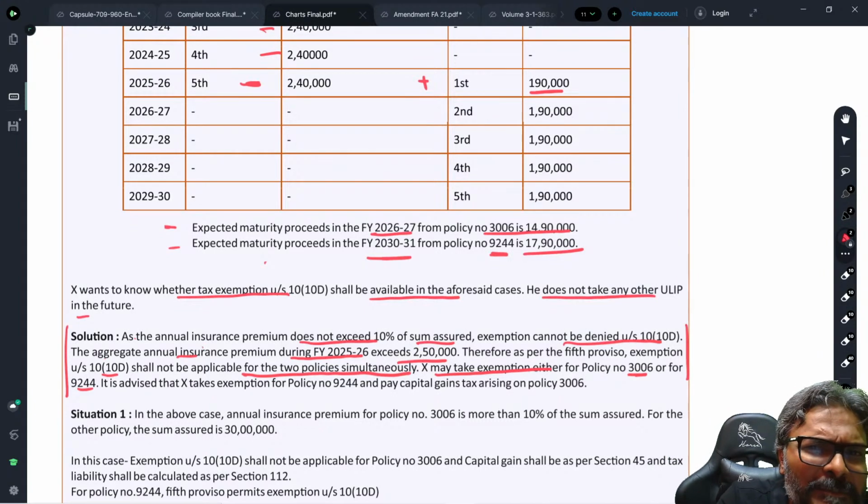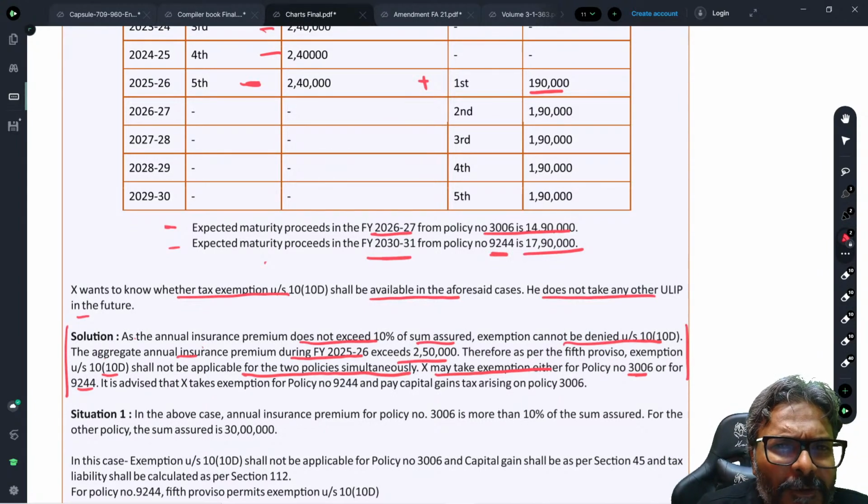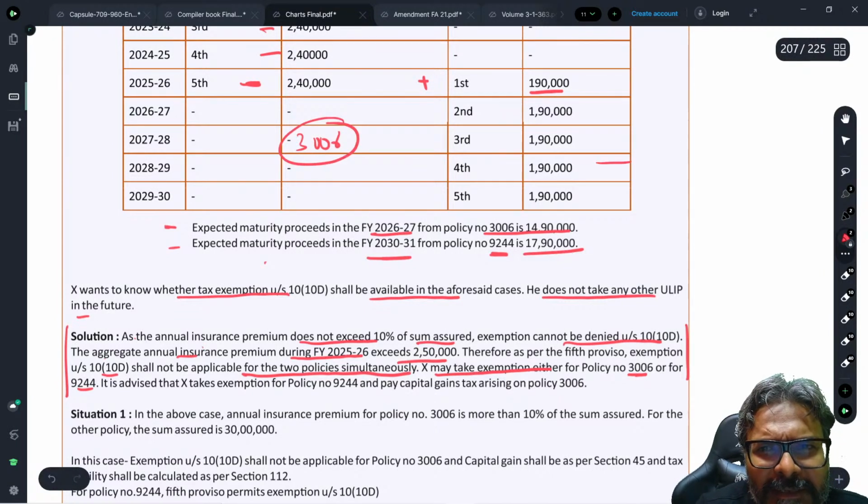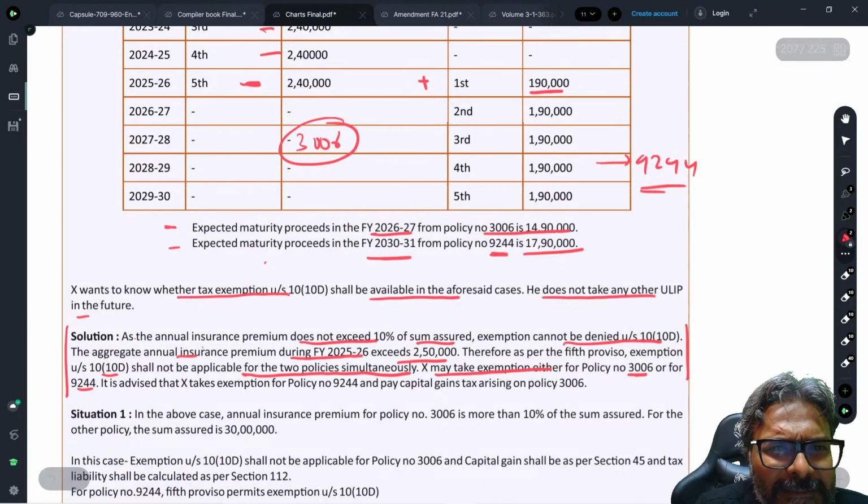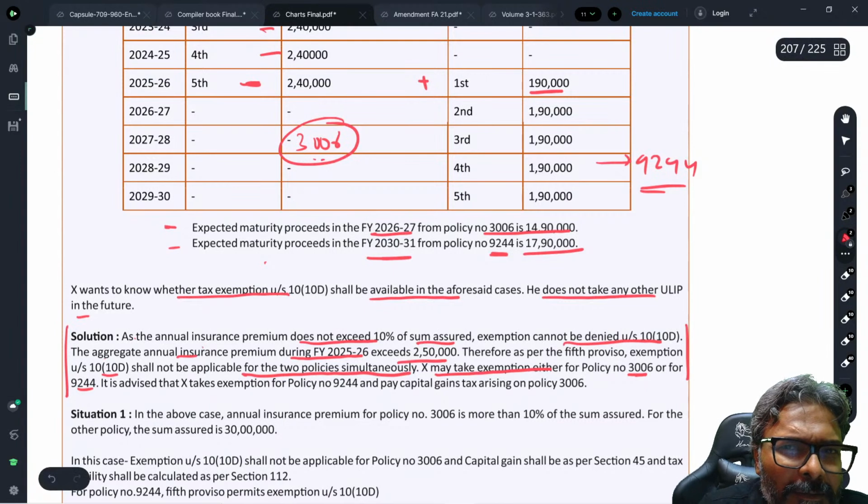So obviously, students, it makes sense that, for this one, policy number 3006, and this is 9244, it makes sense that I should take the exemption on the one where the capital gains is less, which is 3006. Why? Because 14,90,000 is the only amount which I am receiving.